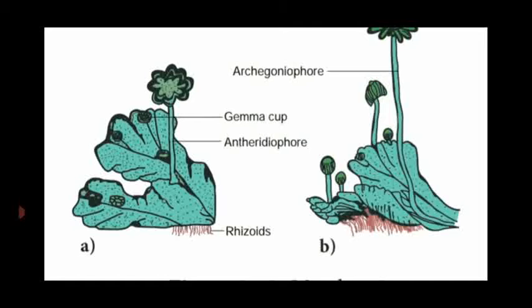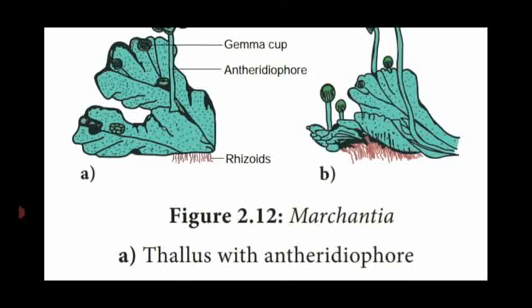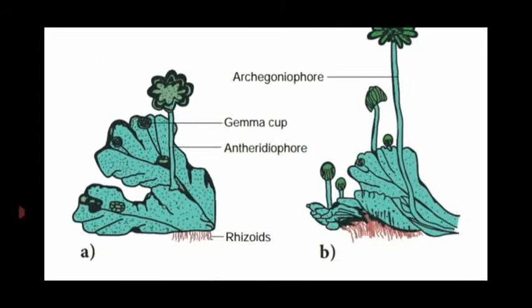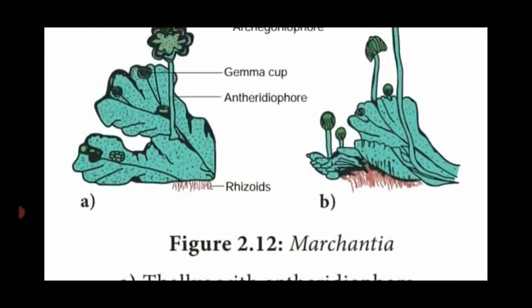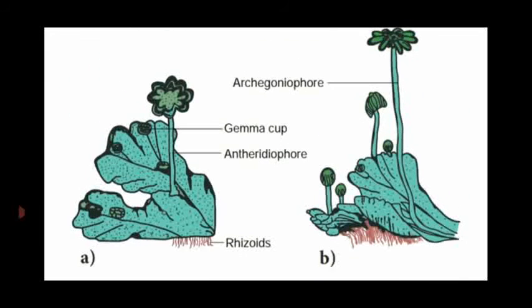The first diagram is known as thallus with an antheridiophore. That means it is a male thallus which produces the male sex organ known as antheridium, and the structure which bears it is known as antheridiophore. These thalli also show a cup-shaped structure known as gemma cup, which contains gemmae for vegetative reproduction.